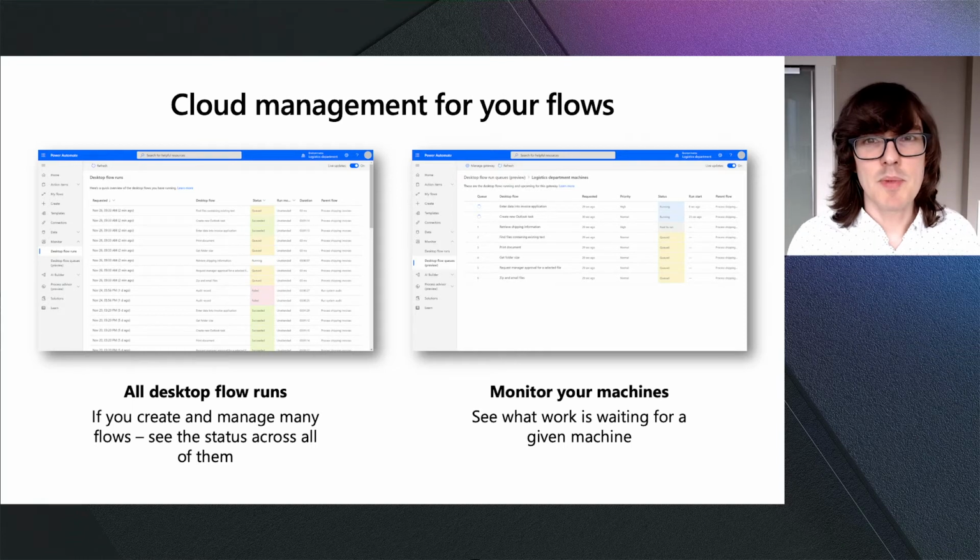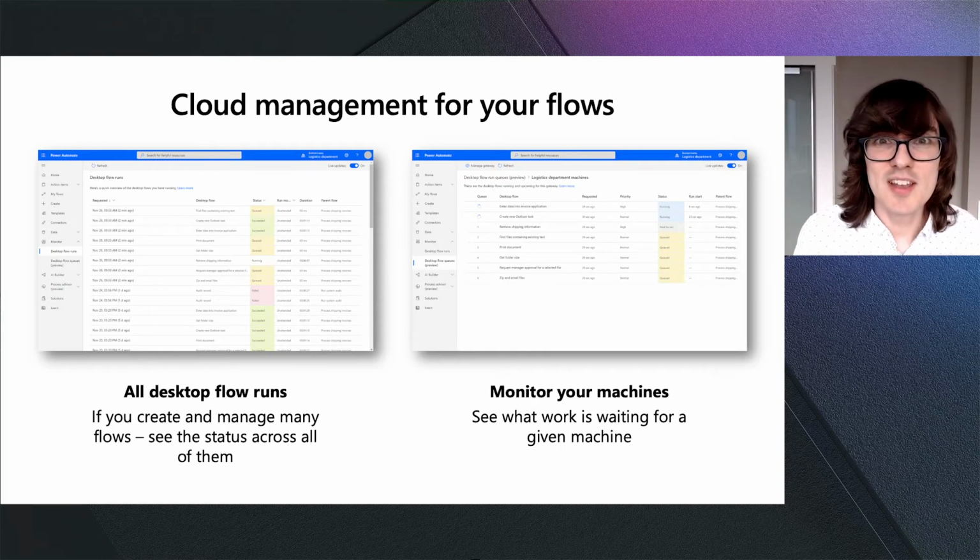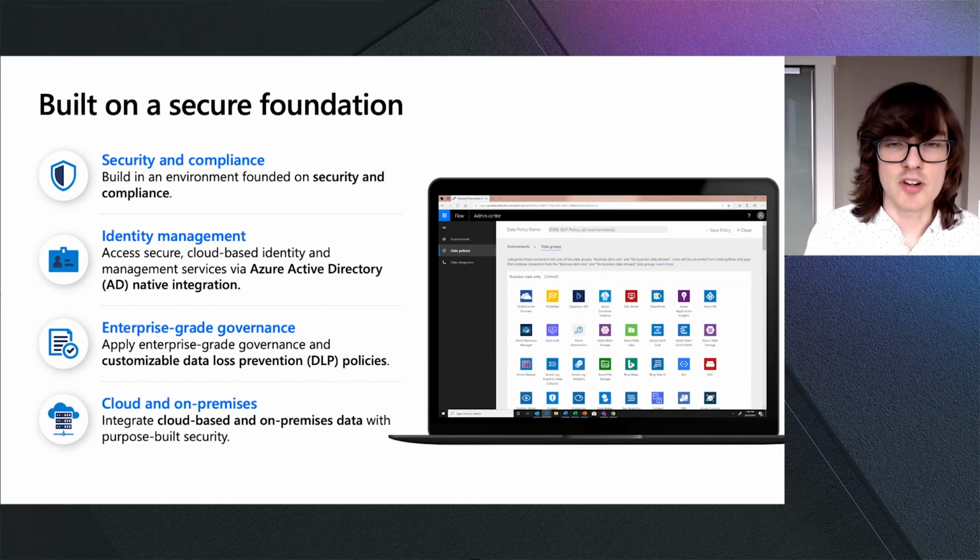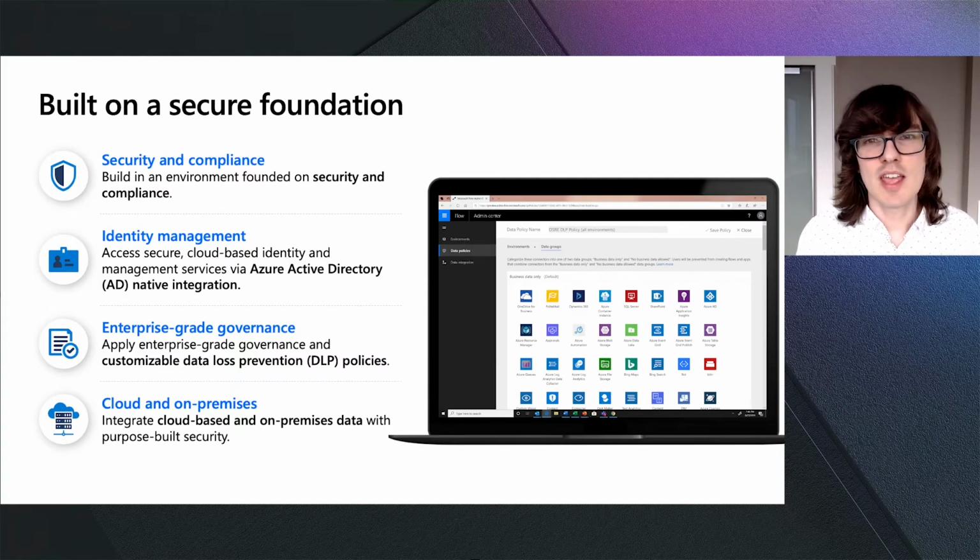The other note I'd like to make here is those rich administrative capabilities that are there. It goes beyond just being able to monitor. It also allows you to create proactive policies to govern what type of data you can connect to. Of course, everything inside of Power Automate is richly built on Azure Active Directory, like hopefully everything here at Ignite. And in doing so, that means it inherits things like the ability to use security groups and role-based access control.